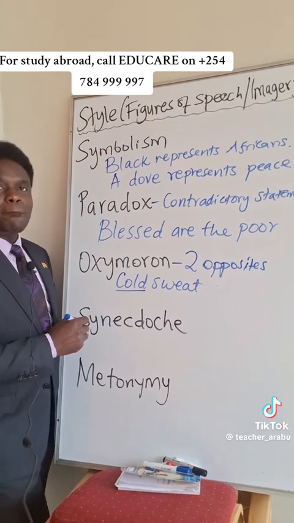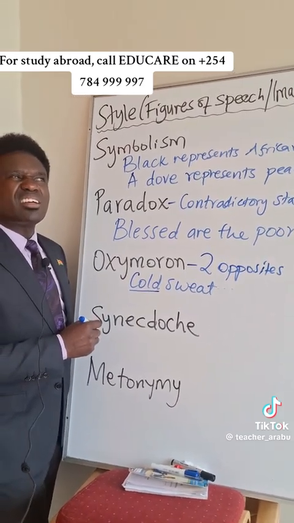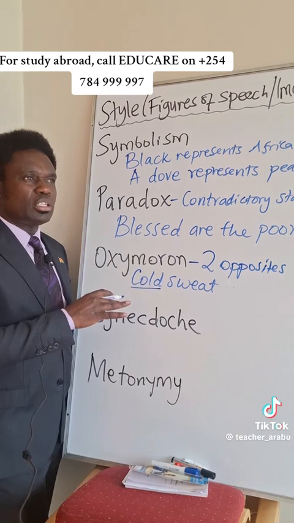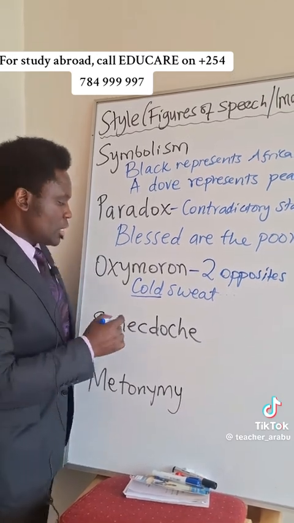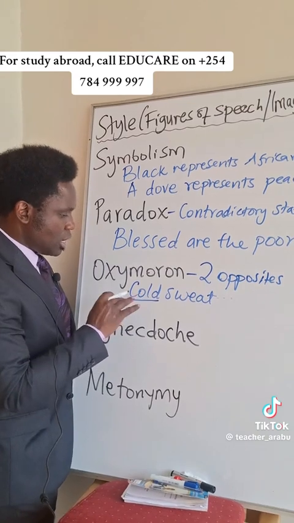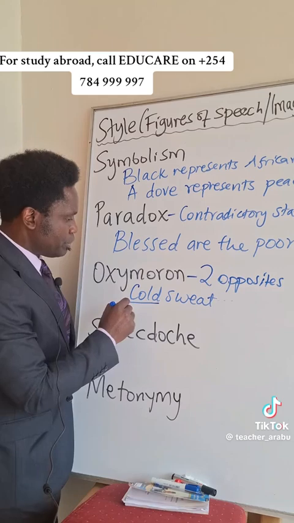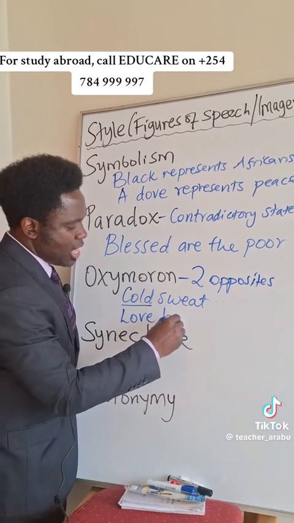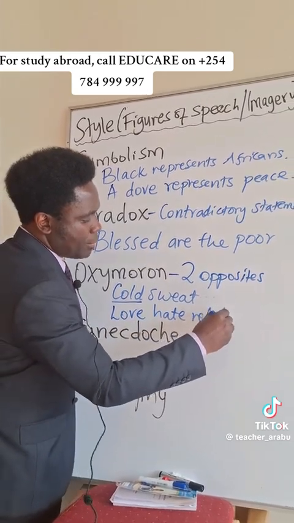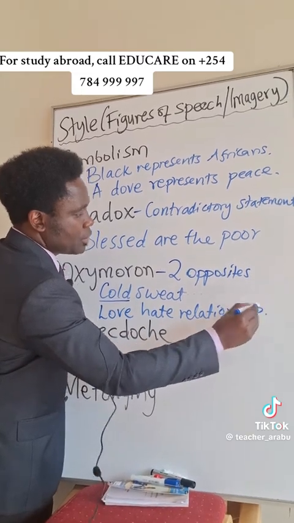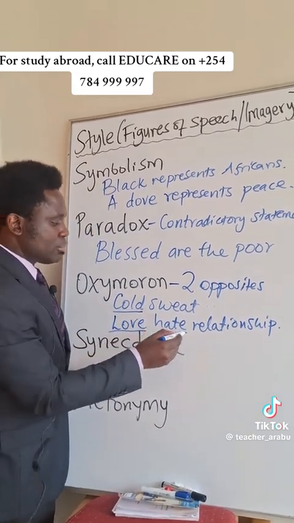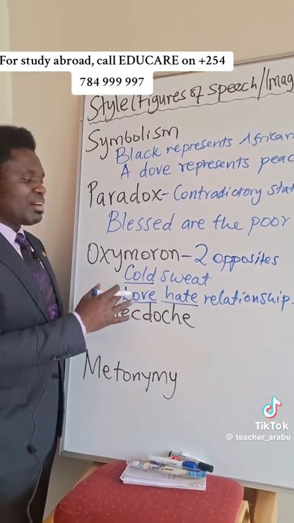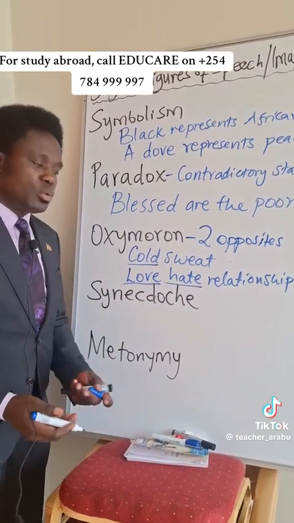We could also say, you've heard of someone in a hot, cold relationship. Blowing hot and cold. Love-hate relationship. You are in a love-hate relationship. That means at some time you're loving, at some times you're hating. You're happy at some point, another point you're not happy with each other. So it's a love-hate relationship. These two words are opposite, but they're used together.